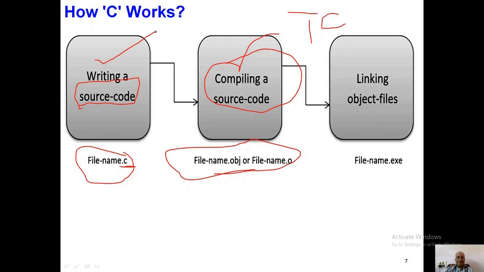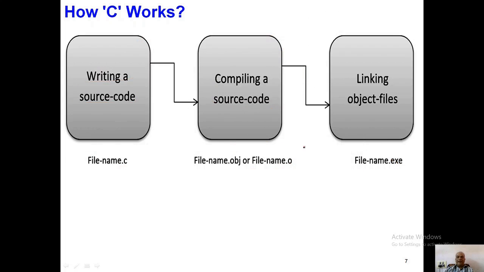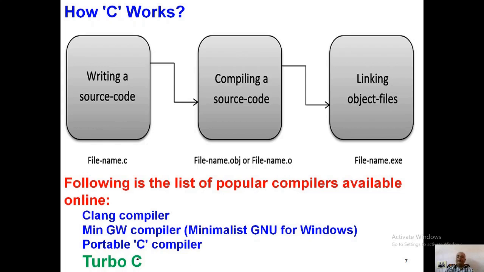First you are writing a program. That program is going to be saved with the .c extension. Then the translator is going to translate the program into object code. Then again, this translator is going to link the program into an exe. Then the output will come. So the C program is going to be written in a high level language. Then this high level language program is going to be translated by the compiler into the object file. Then it can be linked to the other kind of exe file.